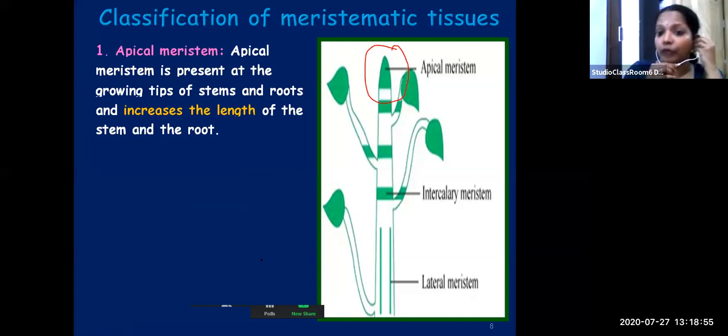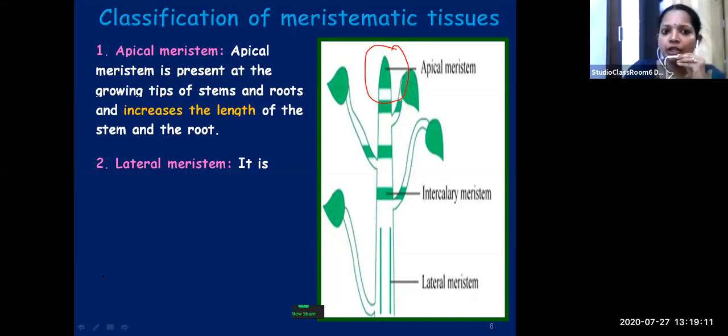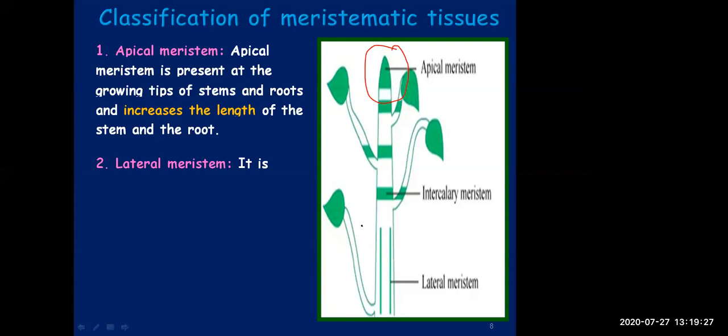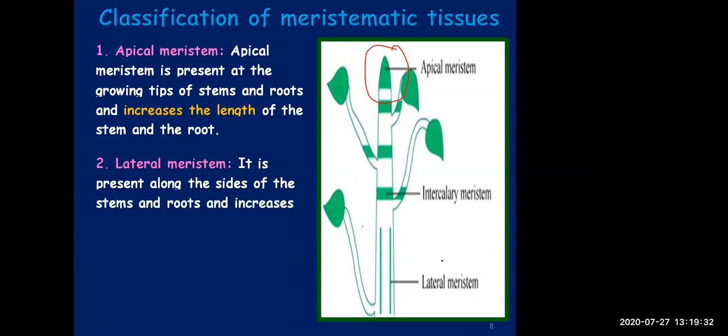Now moving on to the next type of meristem, that is lateral meristem. So lateral means what? Side. Lateral meristem, laterally means side. So lateral meristem, as given in the picture, you can see they are present on the lateral side, present along the sides, on the base of the leaf.